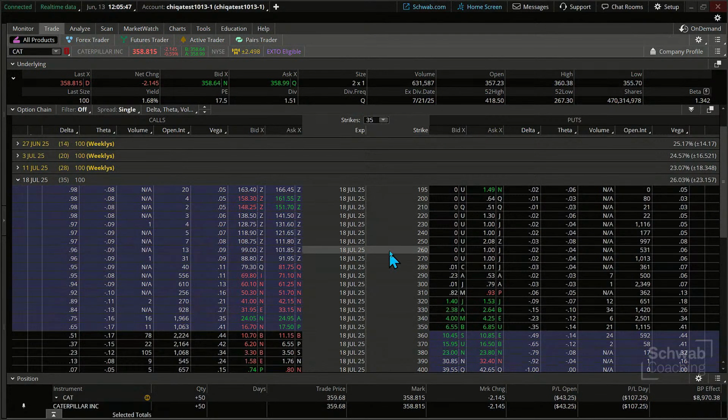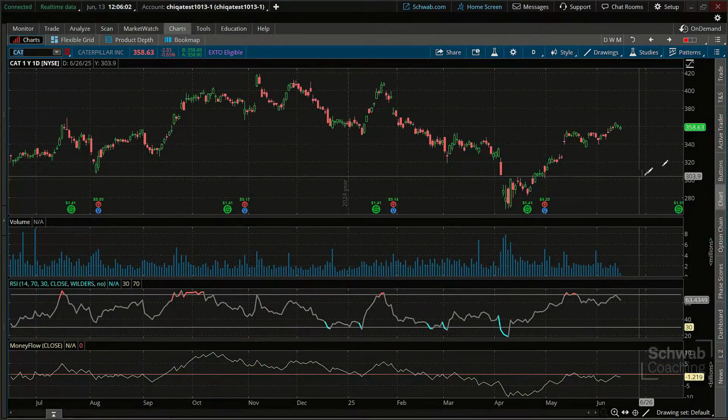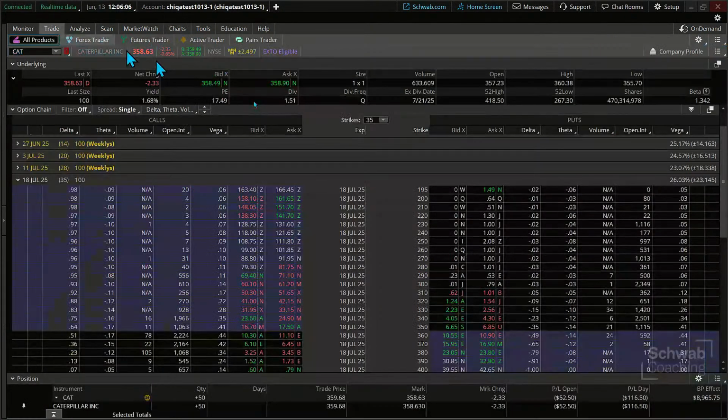Coming down here and looking at that July contract, we were looking at the 340 level, and we said, hey, maybe I'm looking at selling a 340, maybe a short put vertical, because we didn't anticipate prices just breaking higher, but maybe holding in a range. So what if we just sold the 340?